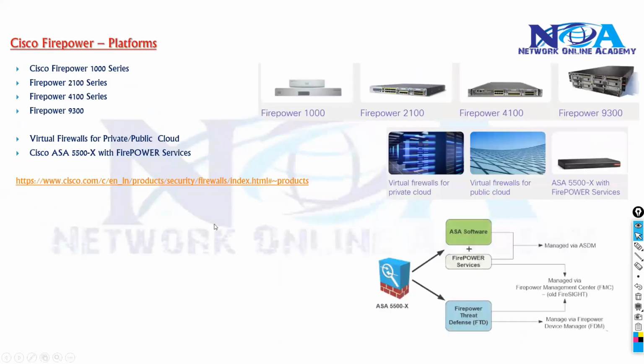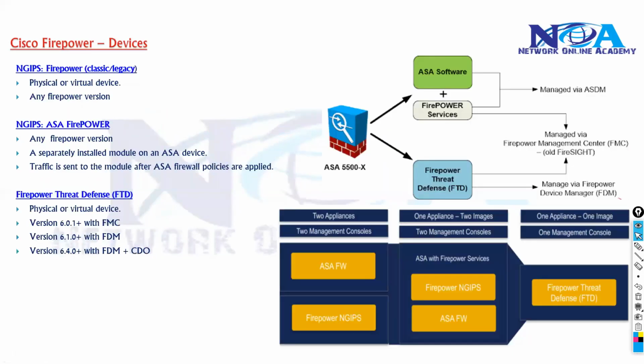When you talk about Cisco Firepower devices, these are the device options. Mostly we don't use the legacy option, because it is the legacy Sourcefire image, which does not support the ASA features. So we either use the ASA with Firepower services, or a dedicated device called FTD.